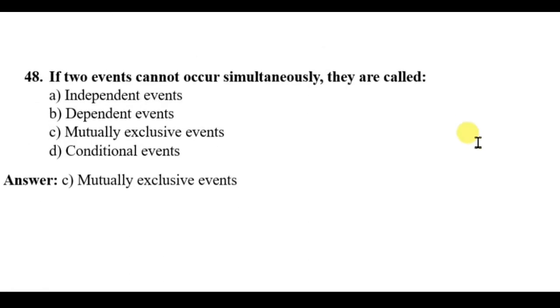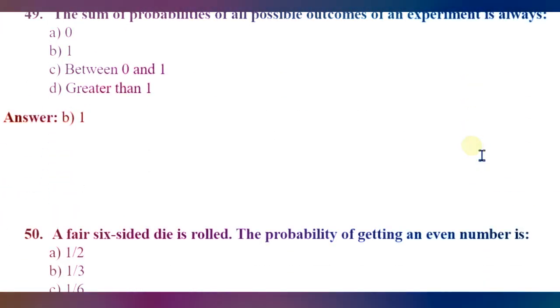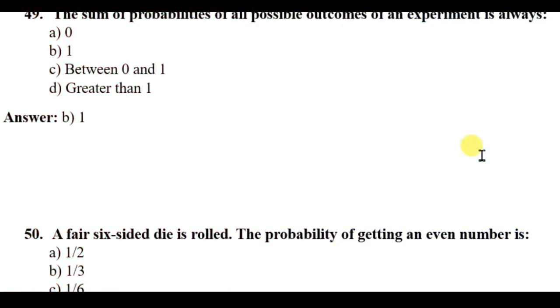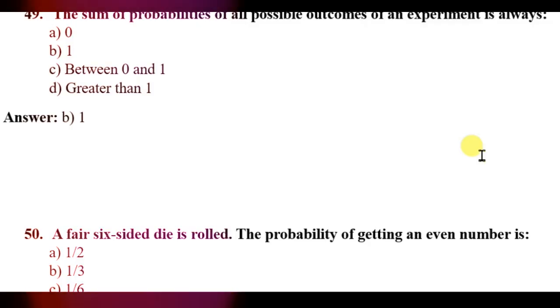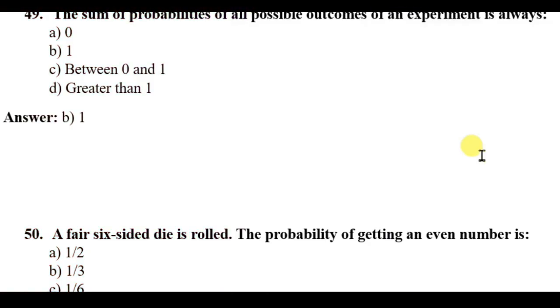Question 48. If two events cannot occur simultaneously, they are called independent events, dependent events, mutually exclusive events, conditional events. So the right answer will be mutually exclusive events. Question 49. The sum of probabilities of all possible outcomes of an experiment is always 0, 1, between 0 and 1, greater than 1. Here the right answer will be 1.